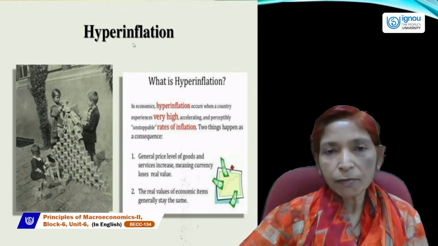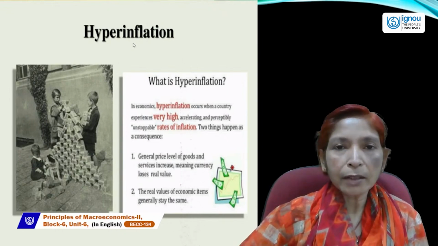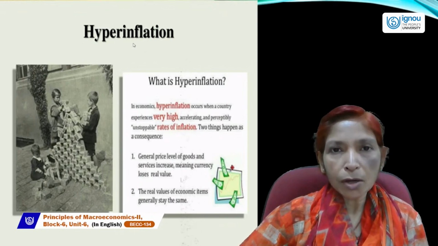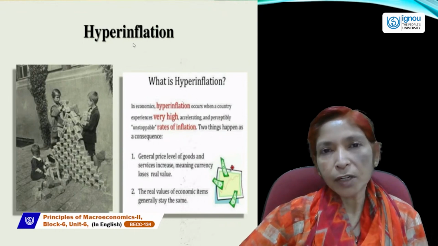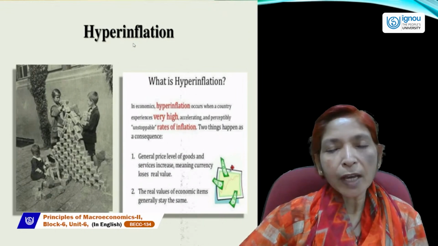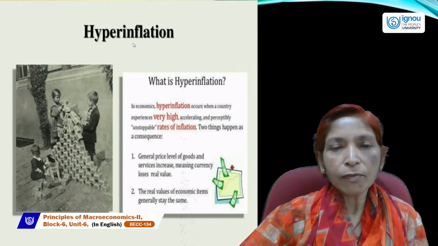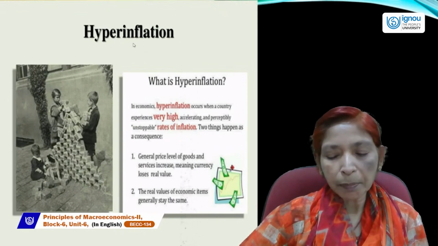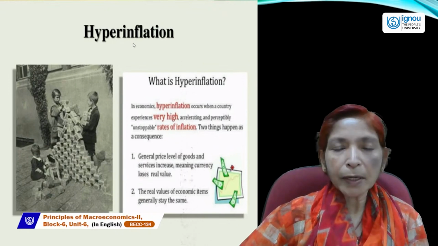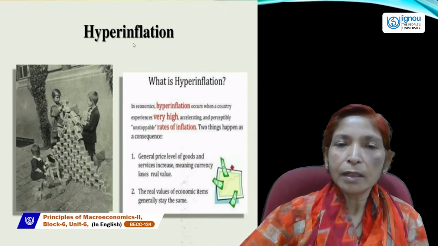So hyperinflation is a very dangerous situation for all the countries because in hyperinflation the price level rises at the highest rate, the value of money falls rapidly, and the purchasing power of money goes down. So hyperinflation is very dangerous.